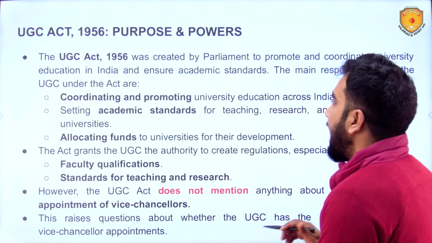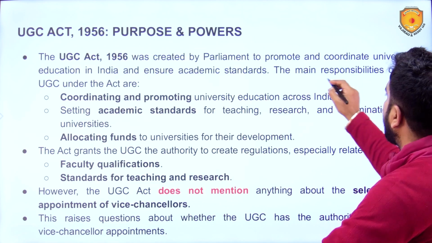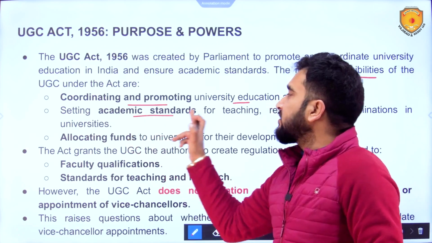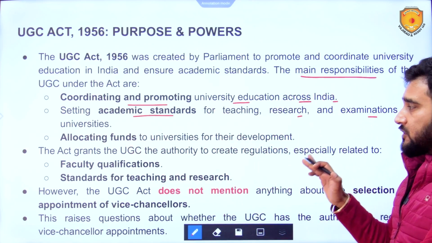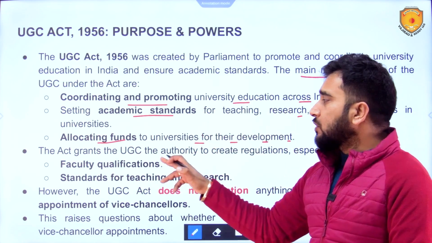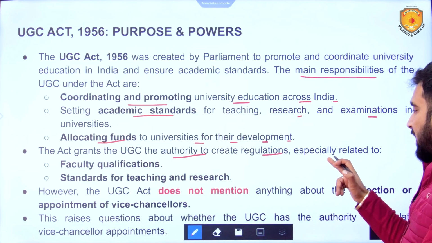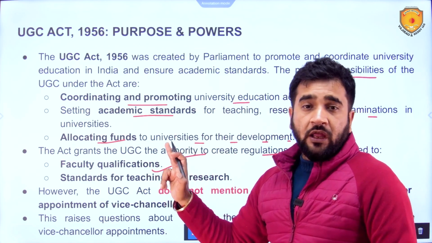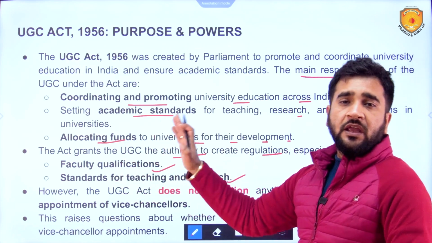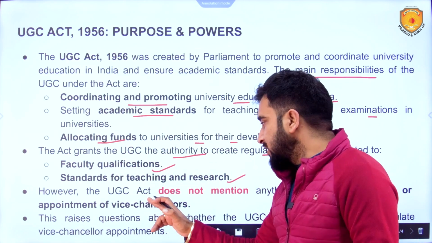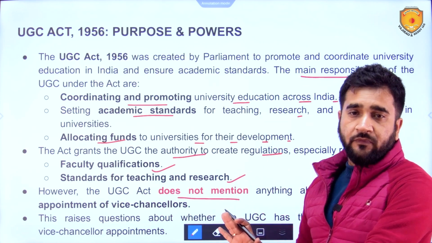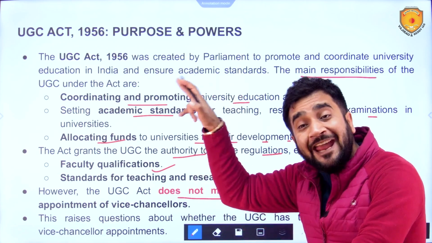Now, under this Act, the main responsibilities of UGC are coordinating and promoting university education across India, setting academic standards for teaching, research, and examinations in universities, and allocating funds to universities for their development. Now, the Act also grants UGC the authority to create regulations specially related to faculty qualifications, not VC, and standards of teaching and research. With respect to these, standards can be set. However, the UGC Act does not mention anything about the selection or appointment of vice chancellors. It was there in the 2010 regulations.